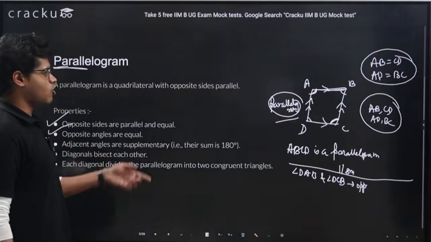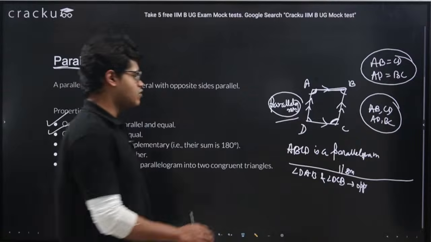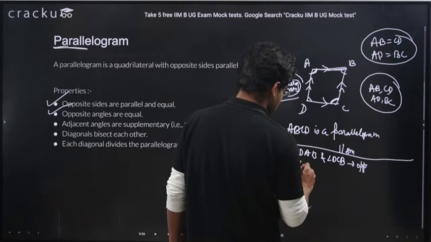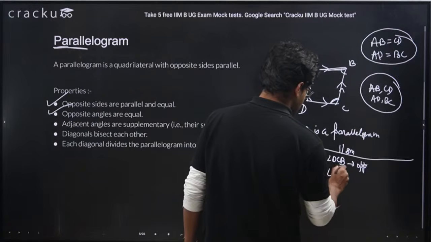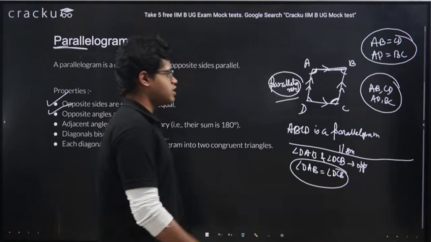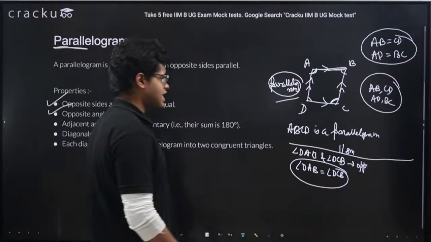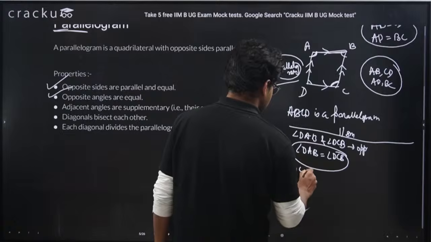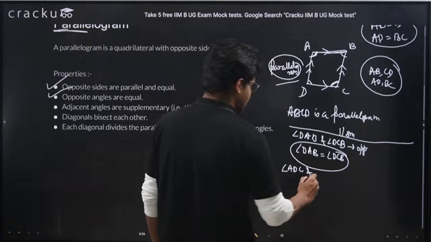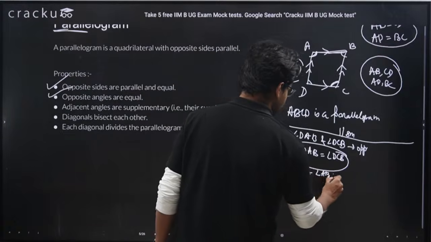Now, since these angles are opposite, they are equal to each other. This is the property of parallelogram. Similar thing I can tell for angle ADC and angle ABC.